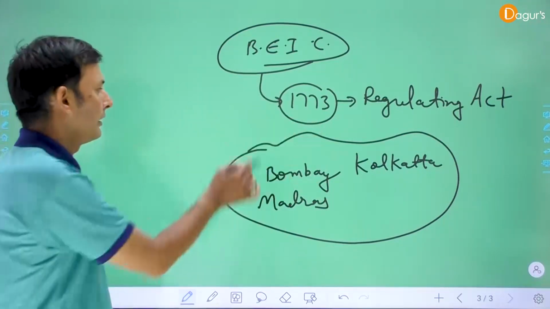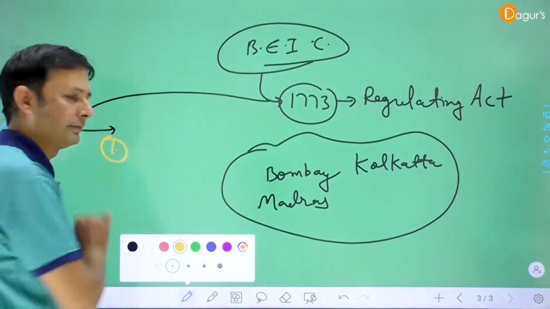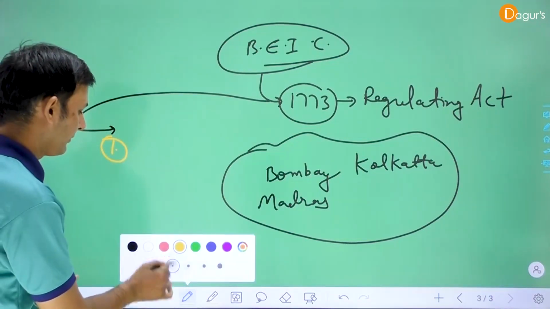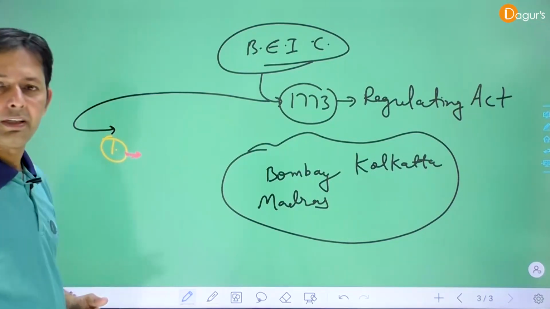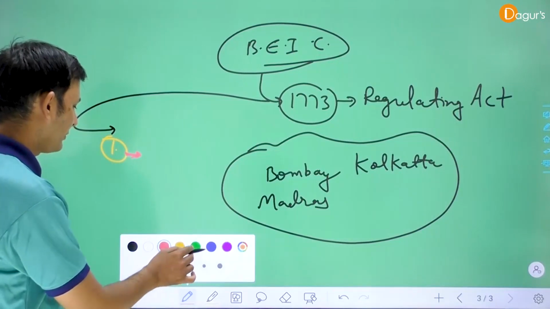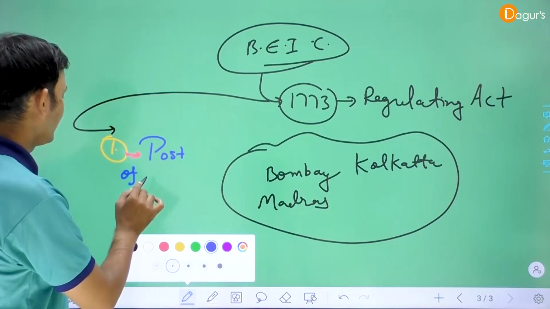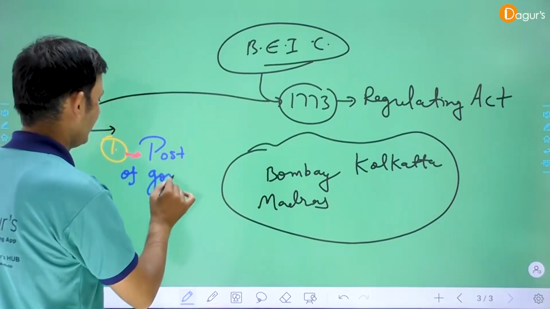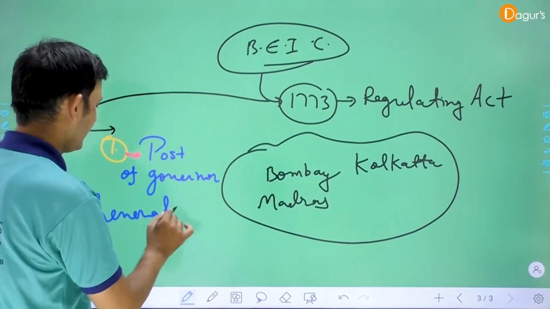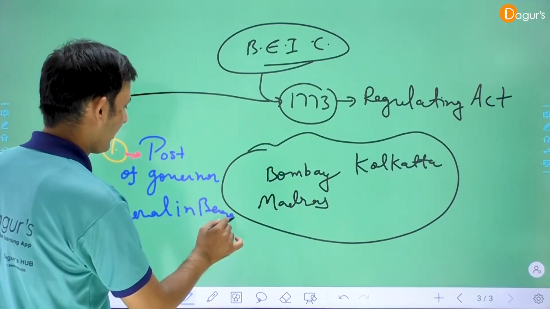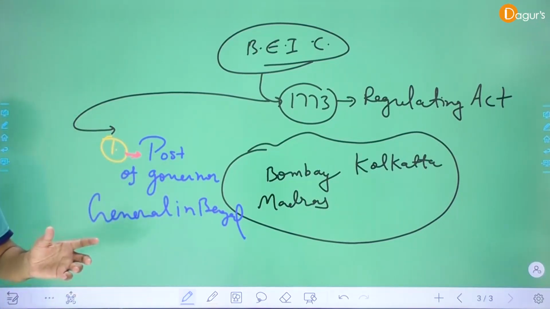We discuss this. Point number one: they stabilize the post of Governor General in Bengal. Clear? Stabilize the post of Governor General in Bengal.